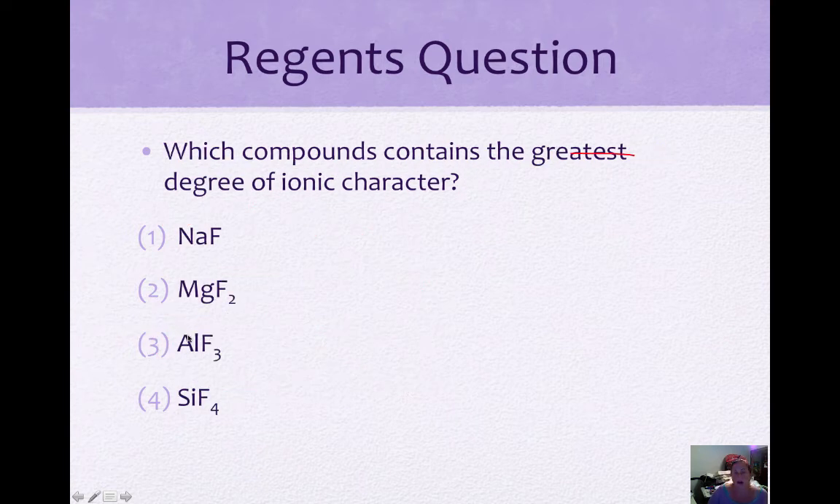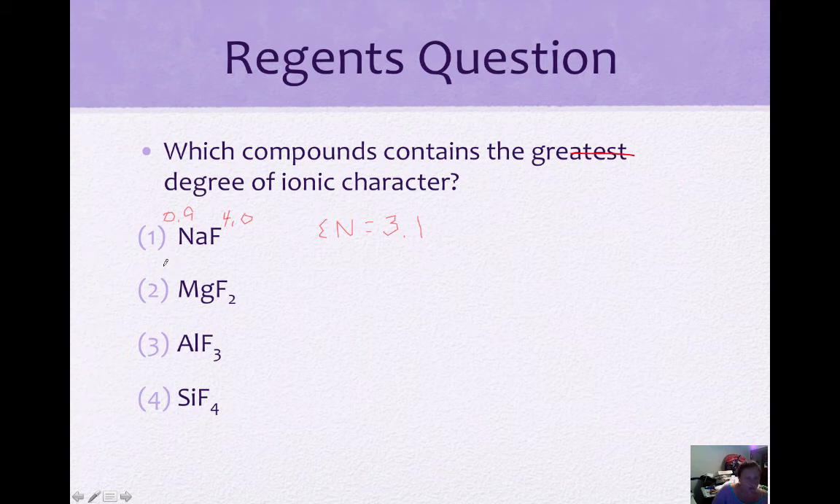Which compounds contain the greatest degree of ionic character? So now we're looking for the largest difference in electronegativity. Okay, that would make it more ionic. Okay, so sodium has electronegativity of 0.9 and fluorine is 4.0. So our electronegativity difference here is 3.1.